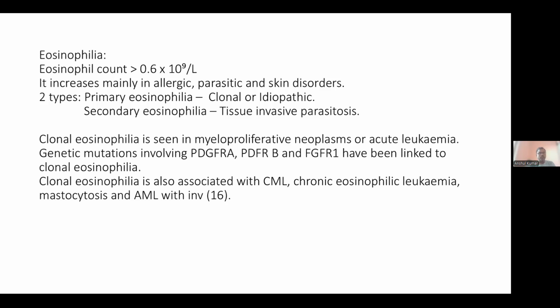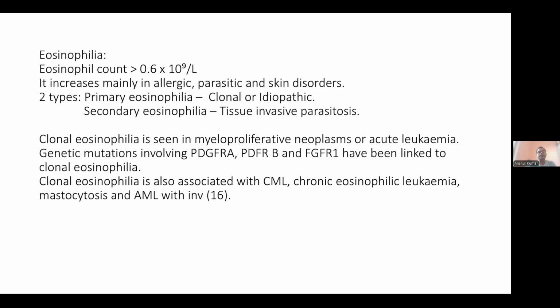Clonal eosinophilia is also associated with CML, chronic myeloid leukemia, then chronic eosinophilic leukemia, mastocytosis, and acute myeloid leukemia with inv(16). Secondary eosinophilia includes tissue invasive parasitosis. So these are the two types, primary and secondary eosinophilia.